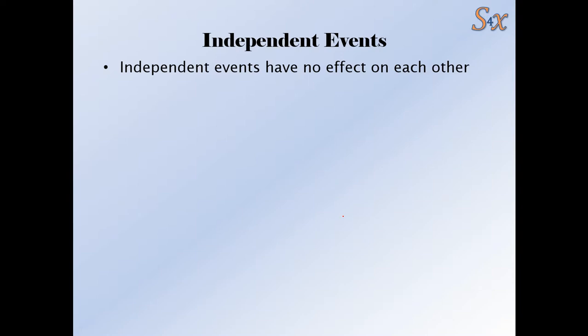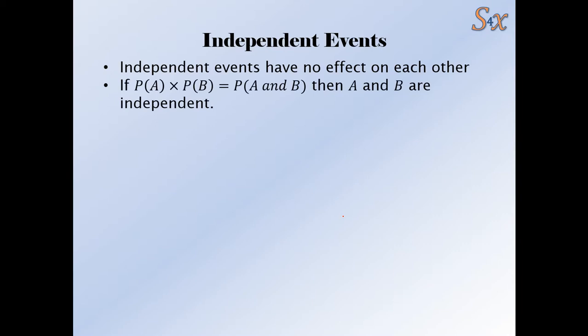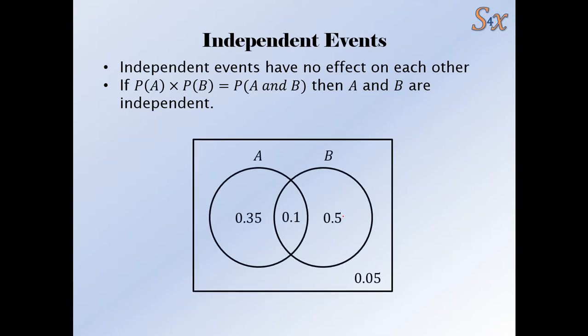And that's what this section is all about, whether events have independence or not. There's a way of checking mathematically whether they're independent. We work out the probability of A and the probability of B. If P(A) times P(B) is equal to the probability of A and B, then the events are independent. I'll show you an example here. Here's a Venn diagram for us to look at.